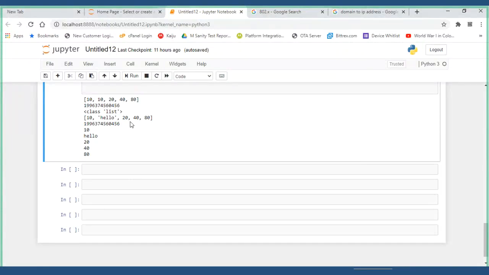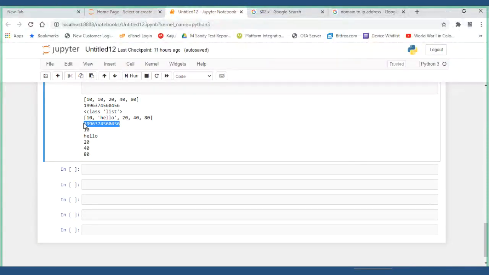Yes, same object. So is this mutable or immutable? Lists are mutable. Mutable means you can change the value of an object. The object had some values, and we modified it, but the object remains the same because it is mutable. We changed the object content. That is why a list is called mutable.